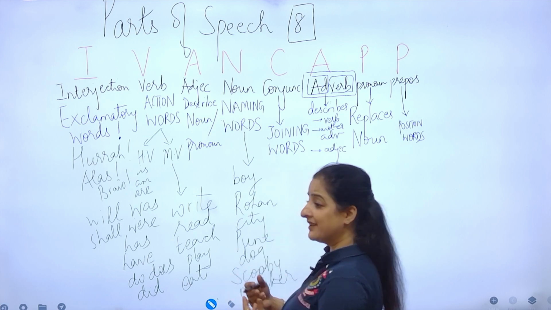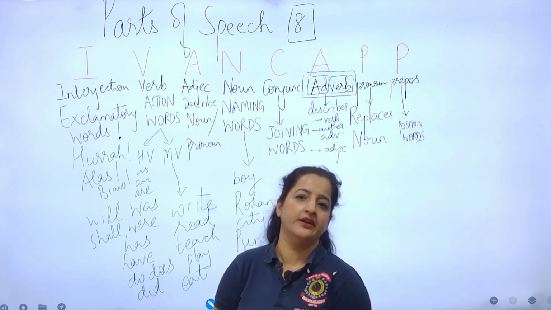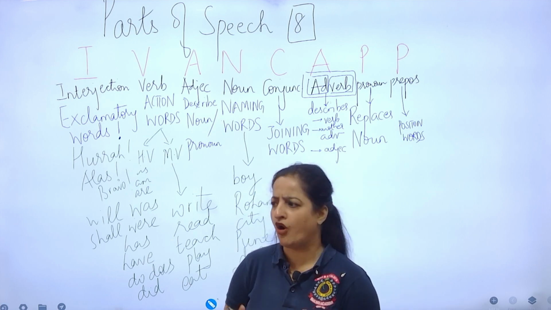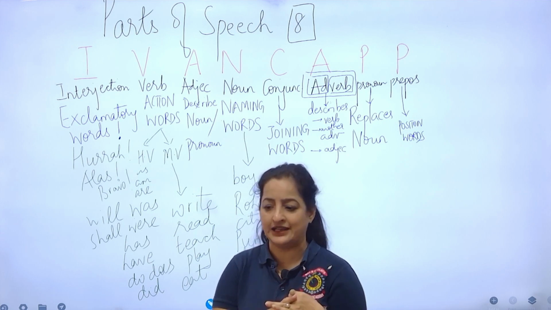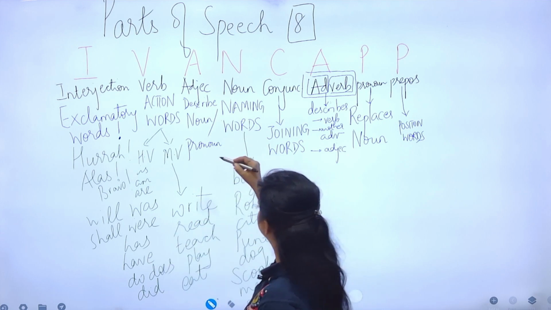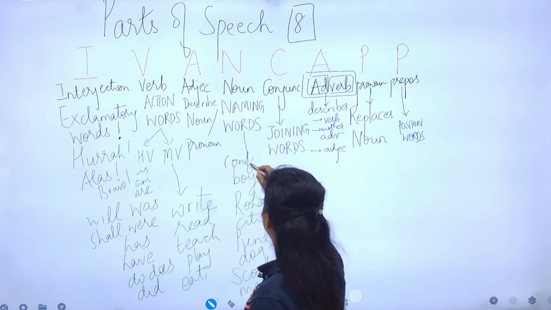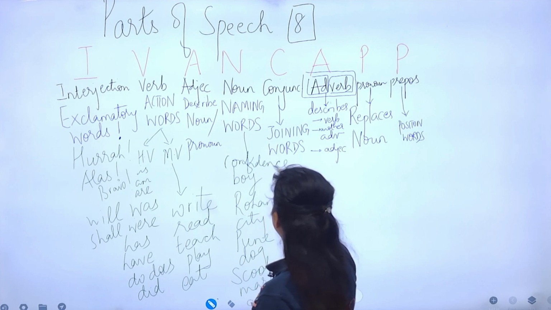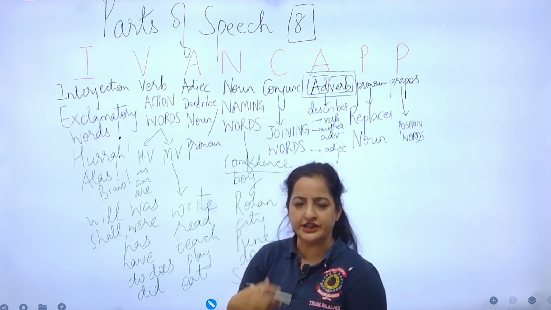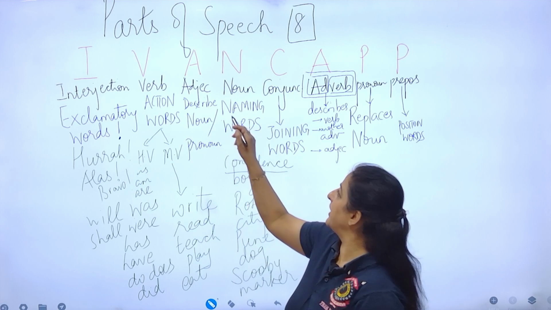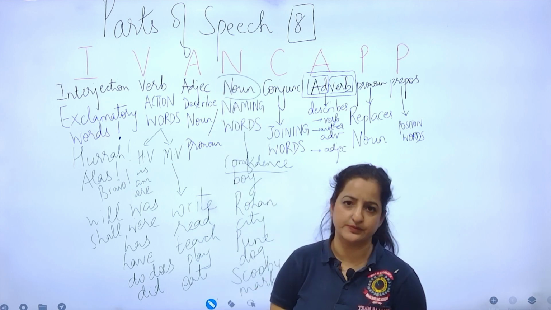Now, as I said earlier, even abstract nouns come under nouns, as in bhavachak sangya, all qualities, feeling, and state. For example, words like confidence. I have confidence. I have patience. Right? So, all of the qualities which you have, they will come under nouns, abstract nouns.